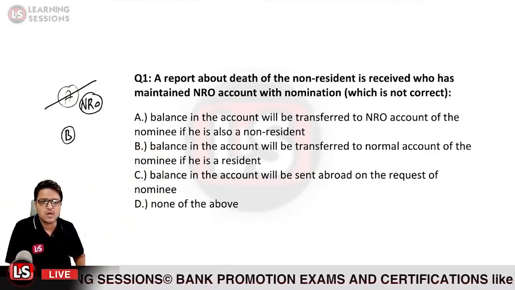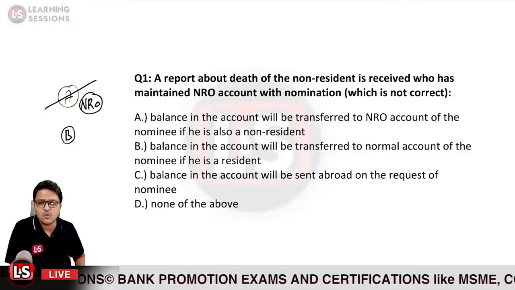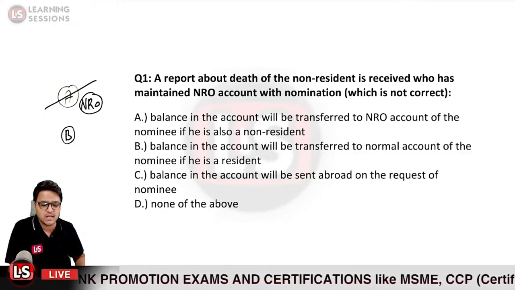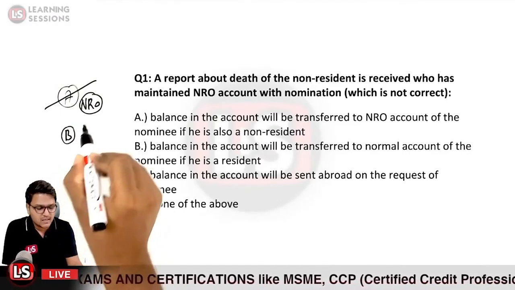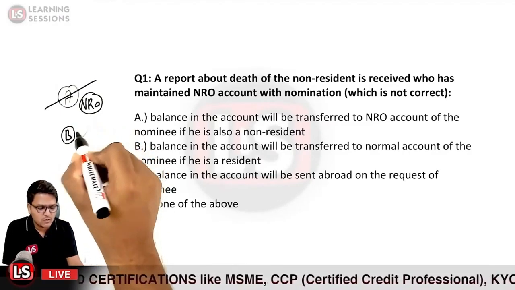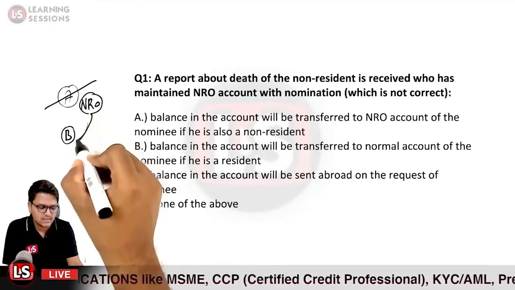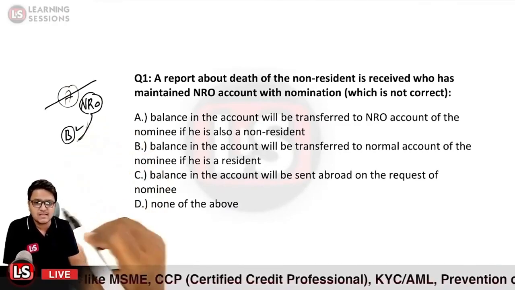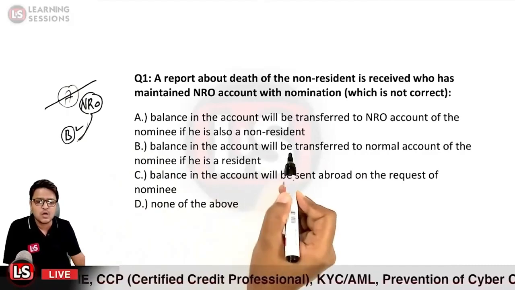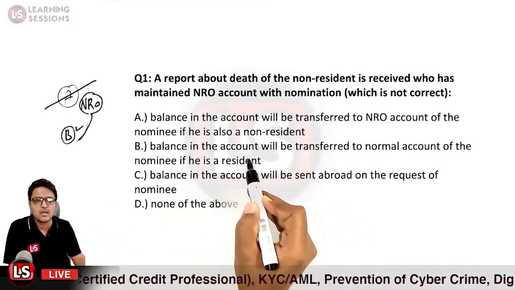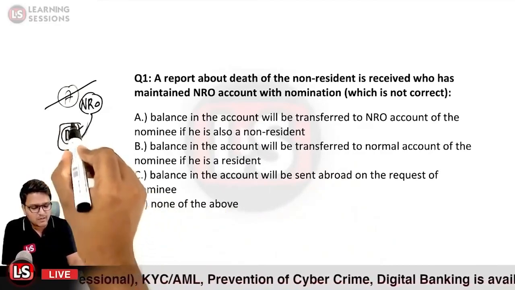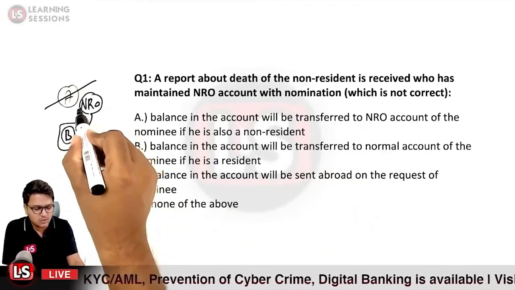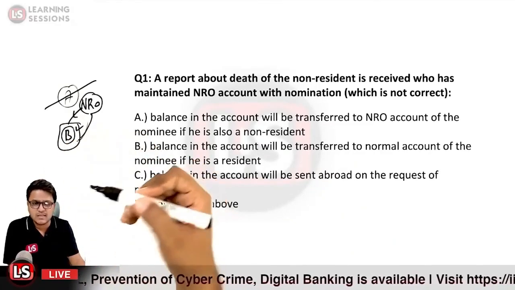Balance of the account will be transferred to the NRO account of the nominee if he is also non-resident. If person B is also non-resident, the amount will be transferred to the NRO account of person B. Is that true? Yes, that is true. Second, the balance in the account will be transferred to the normal account of the nominee if he is a resident. If he is a resident of India, the balances will be transferred to the normal account of person B. That is also true.